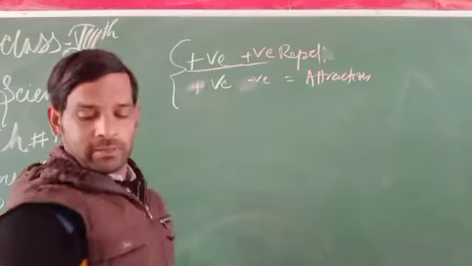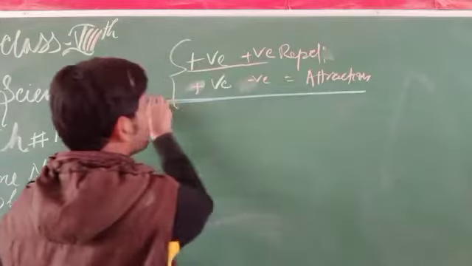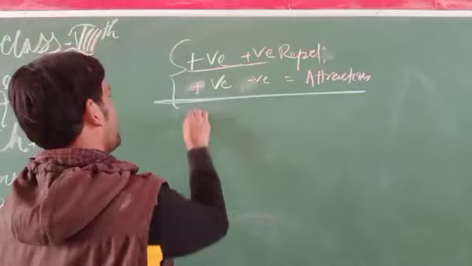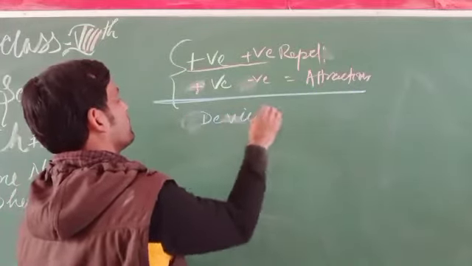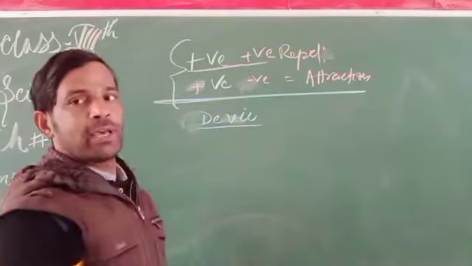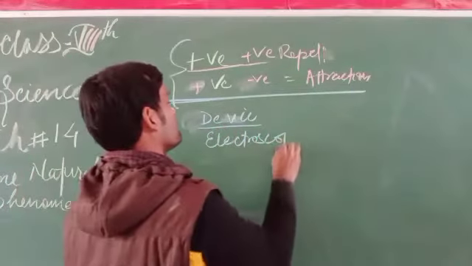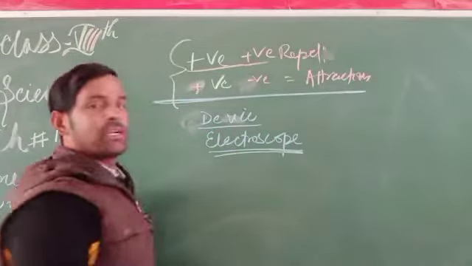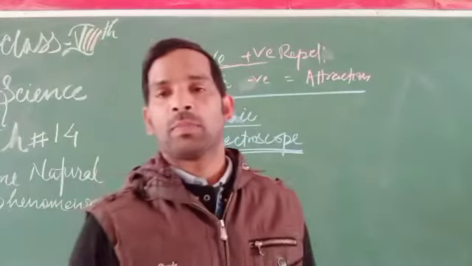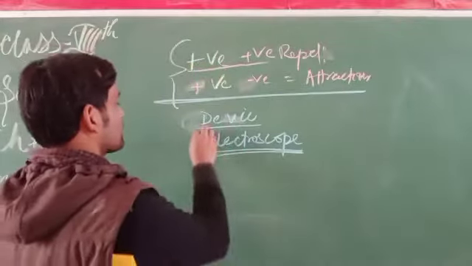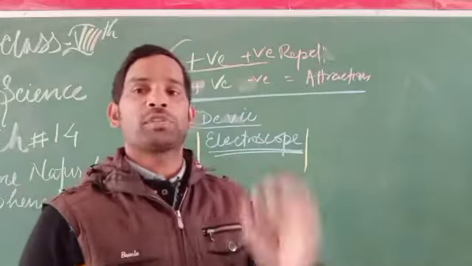This can be detected by a device known as an electroscope. An electroscope is a device by which we can detect the flow of charges.